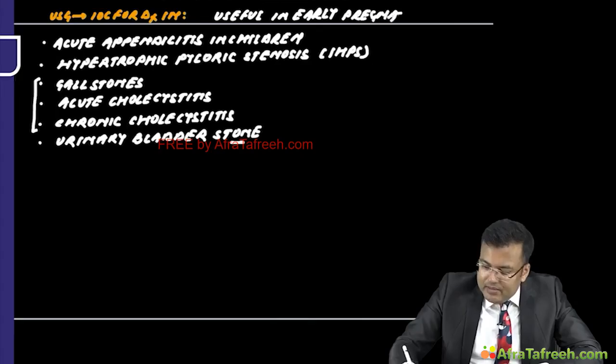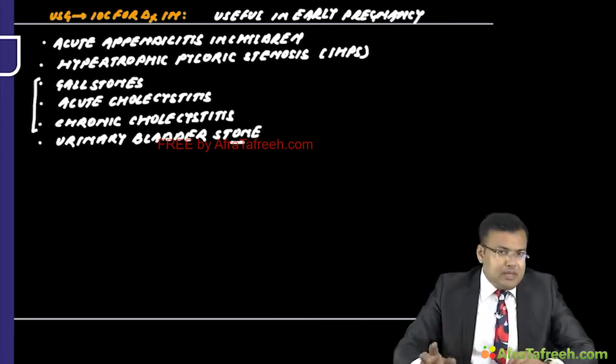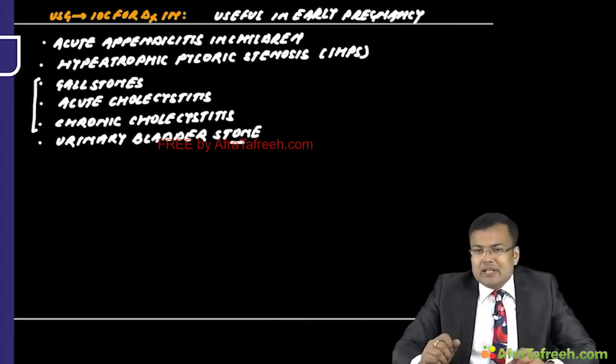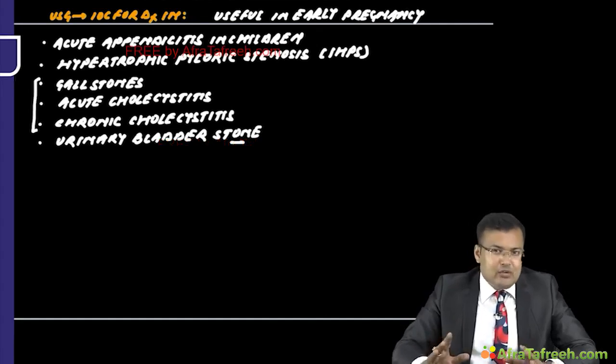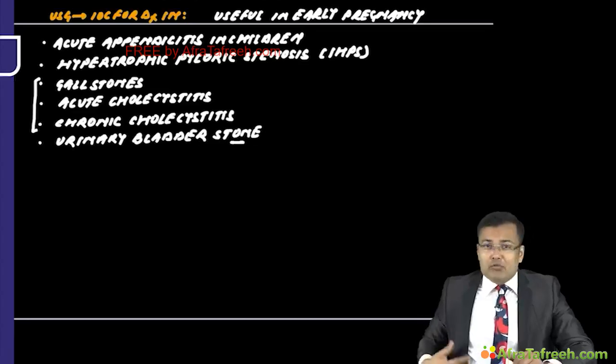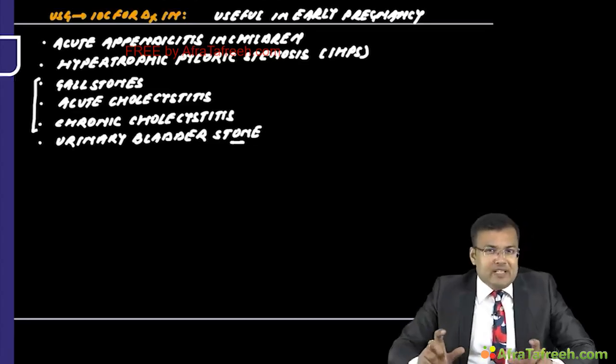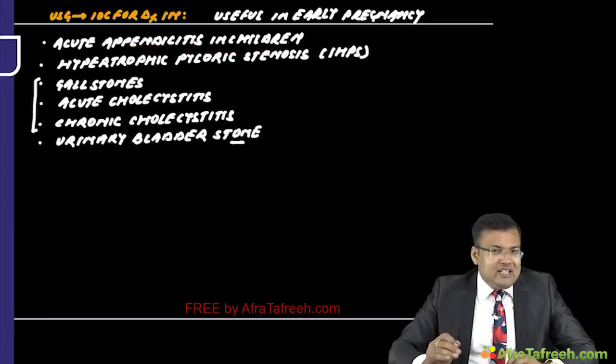But sometimes what's the problem? There is limitation with visualization in ultrasound. Why? Because of abdominal wall thickness. So if the patient is obese, having a thick abdominal wall, in that case there is difficulty in visualization. Second, if there is bowel gas content.